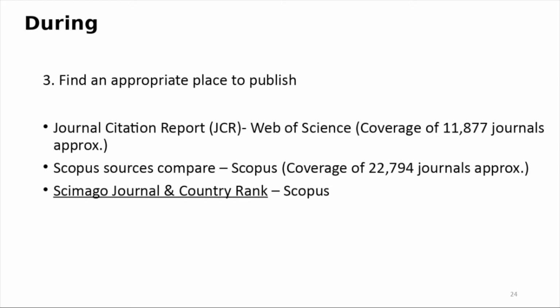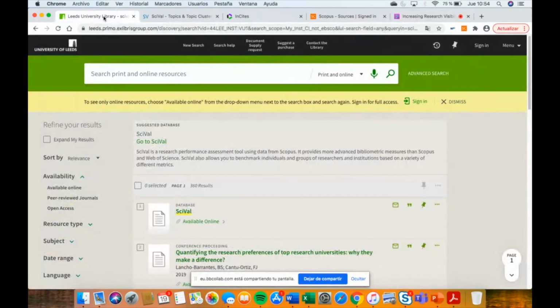I'm going to share my screen. Databases have their own coverage of journals. Some journals can be in Scopus and Web of Science at the same time, but sometimes a journal can be indexed in Scopus but not in Web of Science. So the citations and metrics linked to them depend on the database. For example, one journal can have an impact factor, but another may not have an impact factor because it doesn't belong to Web of Science.